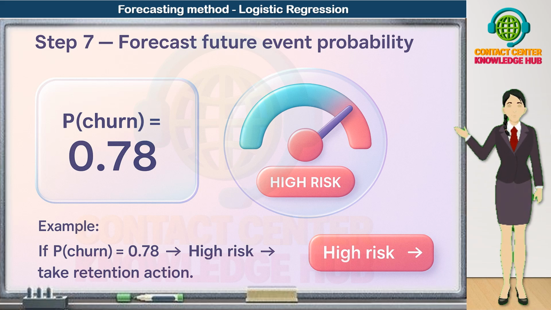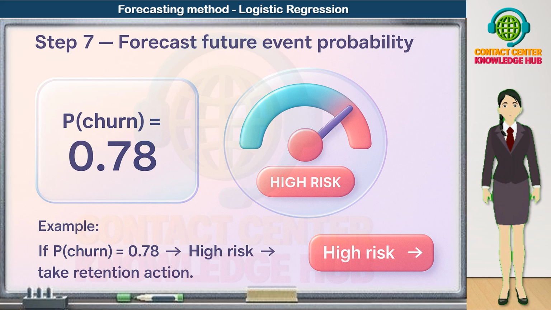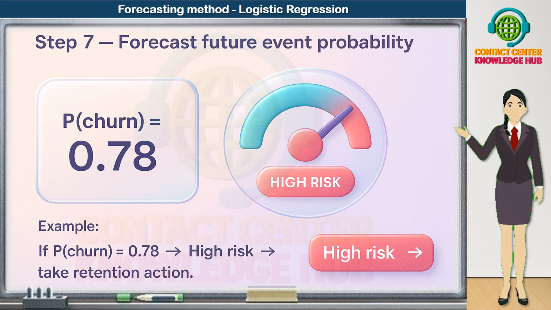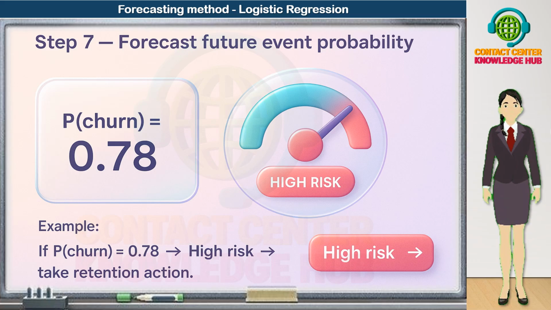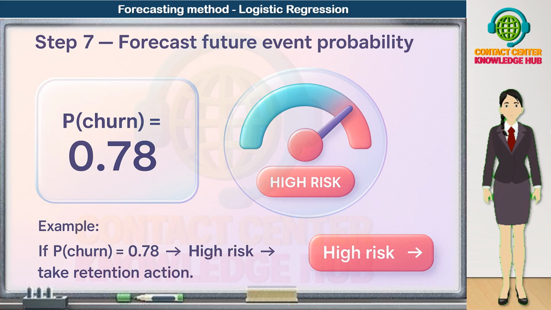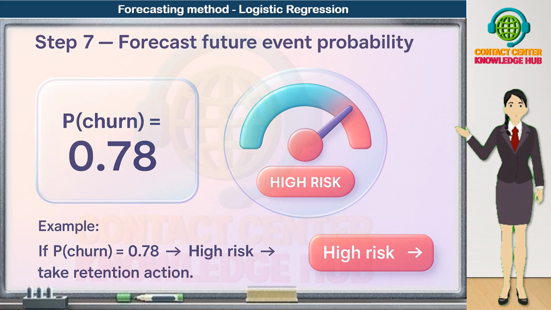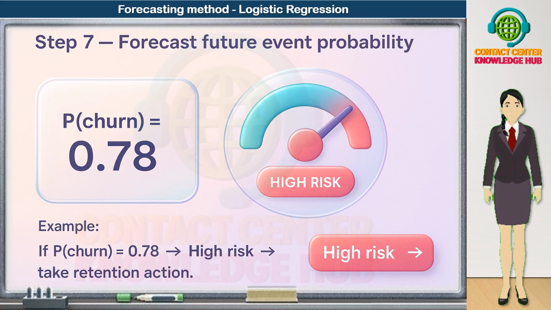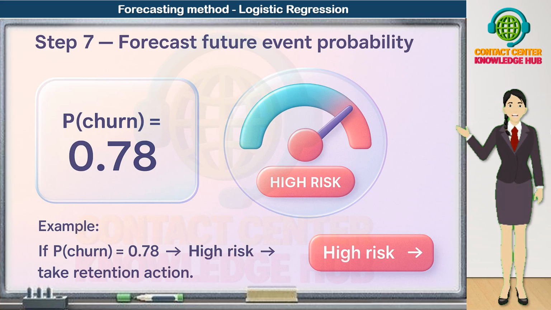Instead of predicting a number like AHT in seconds, we predict a probability value between 0 and 1. So if the model outputs P(churn) = 0.78, that means the customer has a 78% chance of churning. And operationally, we translate that into an action.